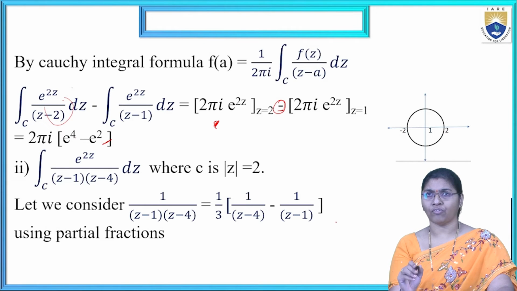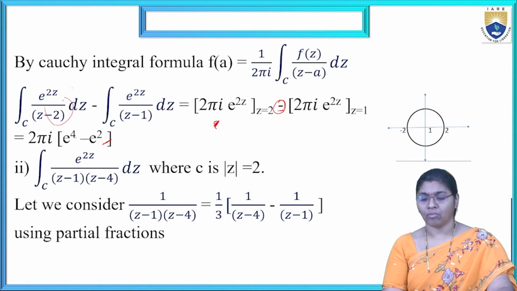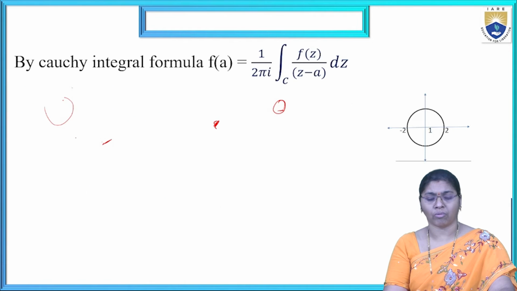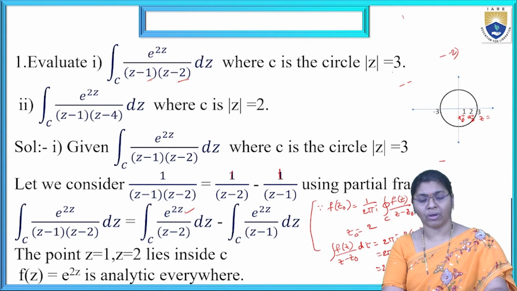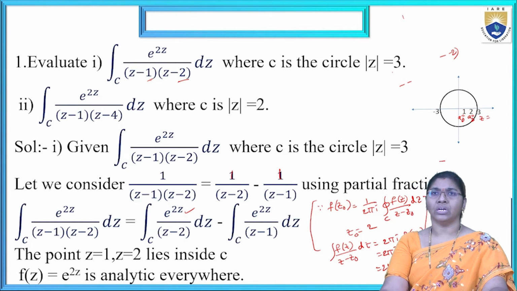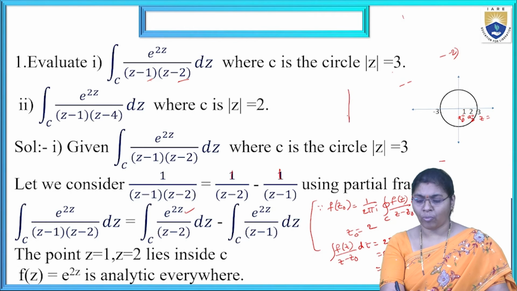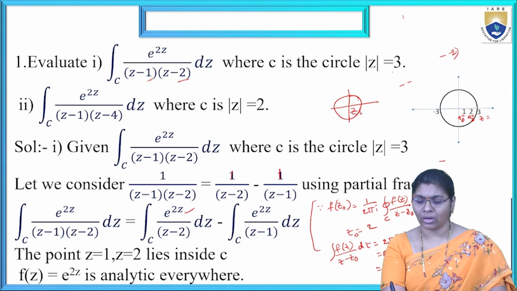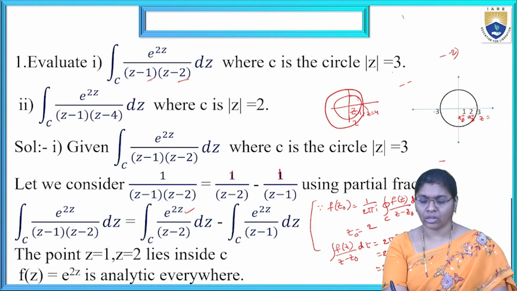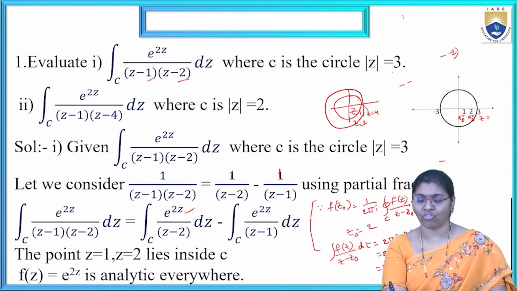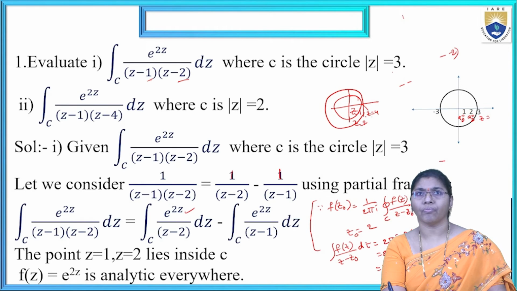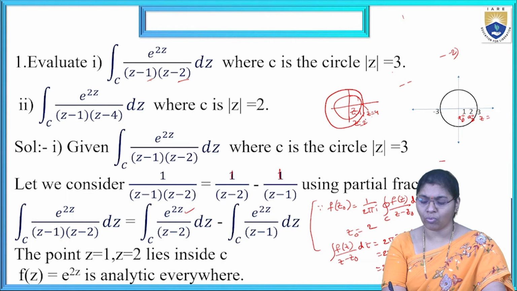Now this is the Cauchy's integral formula applied to the given function. Similarly, another second problem is given: e power 2z by z minus 1 into z minus 4, dz, integral over the circle |z| equal to 2. Here one point is z equal to 1, another point is z equal to 4, but in between is z equal to 2. Here only z equal to 1 is there.